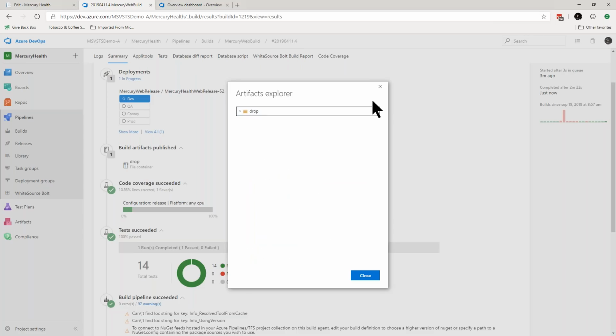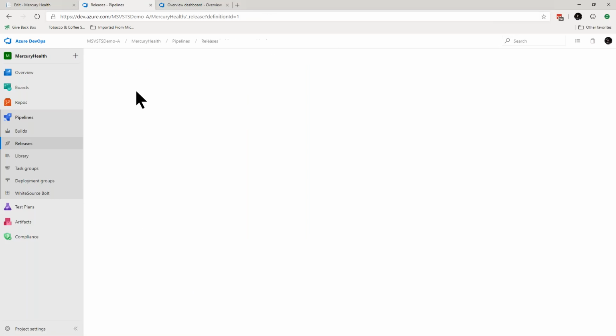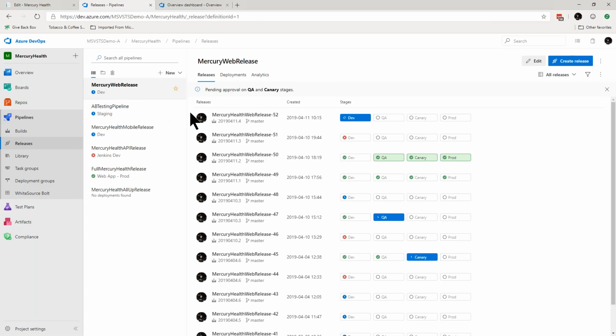So notice that it's also been kicked off and it's going through our deployment pipeline as well. And I have a couple environments, because I have a dev environment, QA, Canary, and prod. So we'll go ahead and jump in here to see the release going on as well. So here's the release. It's actually happening live. So we can jump in here.